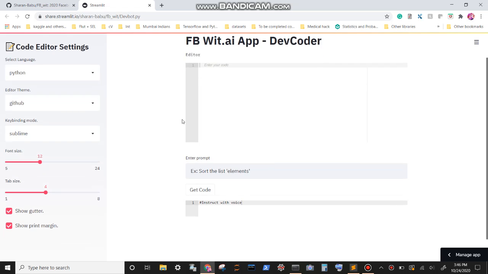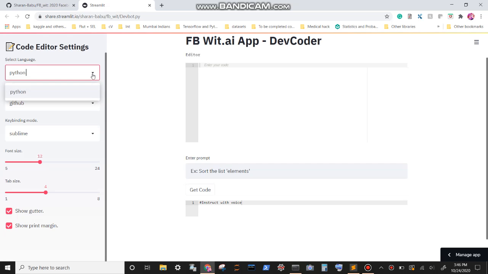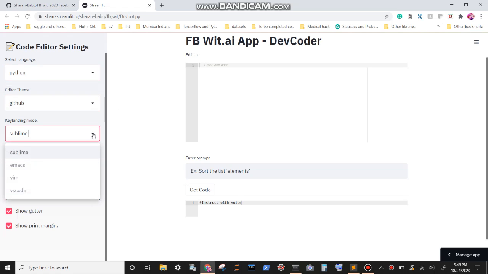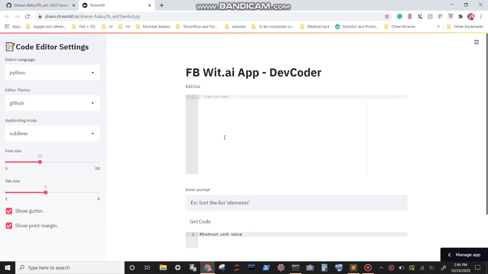So we have a code editor on a web platform here, so anything doesn't have to be downloaded. Python is the only supported language for now. You can select editor theme and key binding mode. We have Sublime, Emacs, Vim and VS Code. You can also change parameters like the font size, tab size and some additional quality of life improvements.